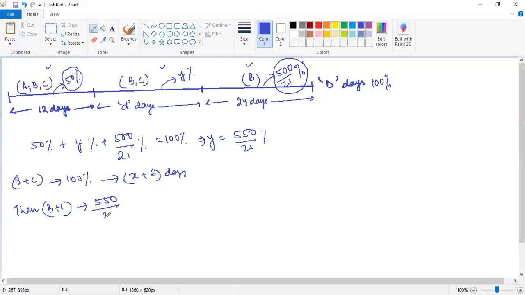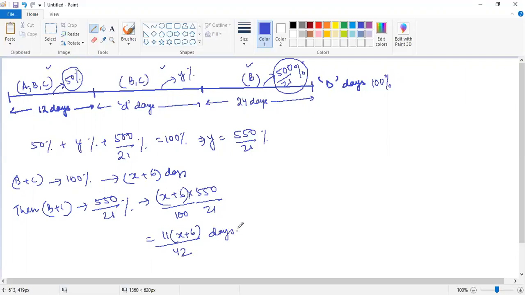how many days would it take to do 550 by 21% of the work? Simple unitary method: X plus 6 into 550 by 21 divided by 100, right? I hope this is fine. So this is coming out to be 11 into X plus 6 divided by 42 days, right?